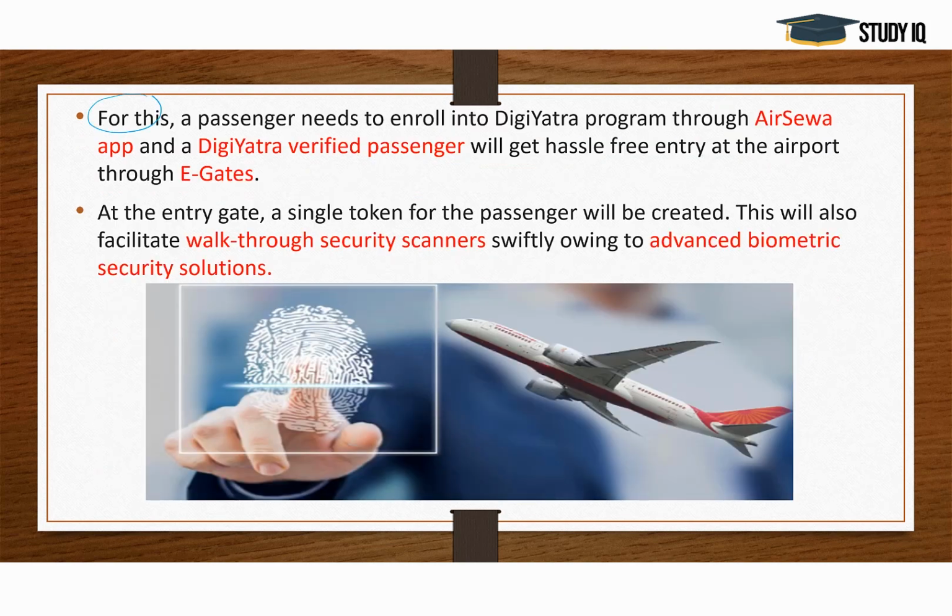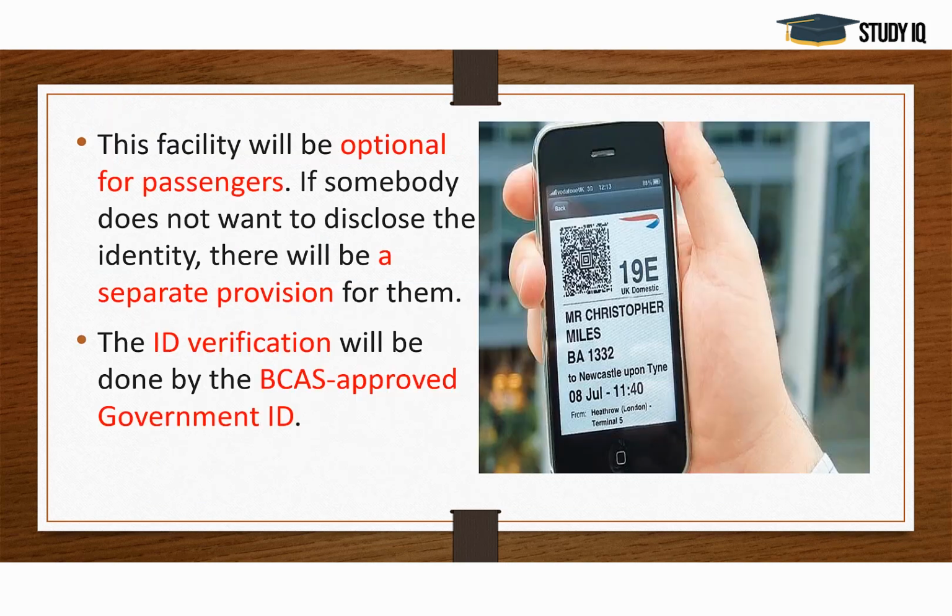For this, you have to enroll into the DigiYatra program through Air Seva, and here we are talking about the first edition of Air Seva, okay, because the second edition has yet to be upgraded. As a DigiYatra verified passenger, you will get an ID and hassle-free entry to the airport and e-gates. So you just have to show that particular ID and walk through the security scanners, and they are still managing the congestion without compromising on security.